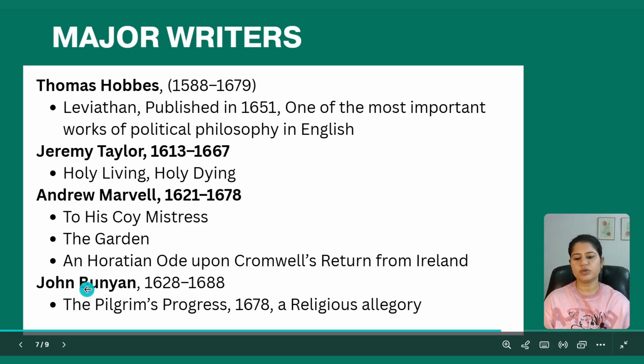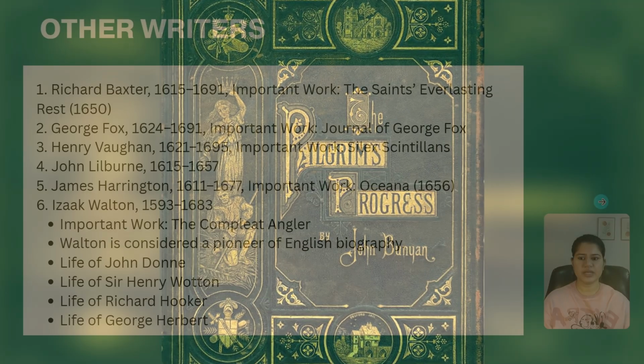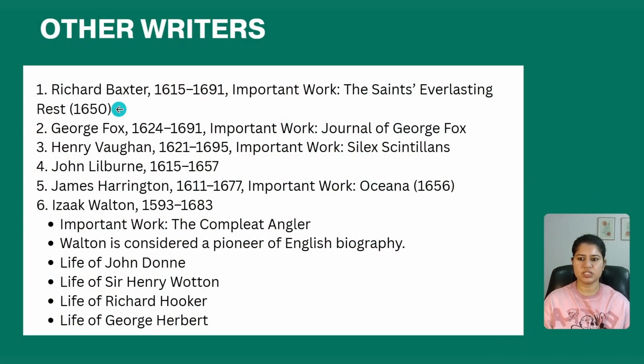Then we have another important writer, John Bunyan, from 1628 to 1688. He has written this famous religious allegory called The Pilgrim's Progress in the year 1678. Then we have the other important writers of this period: Richard Baxter, who has written The Saints' Everlasting Rest. Then we have George Fox, who has written a religious autobiographical narrative called Journal of George Fox. Then we have Henry Vaughan, who is famous for the work Silex Scintillans.